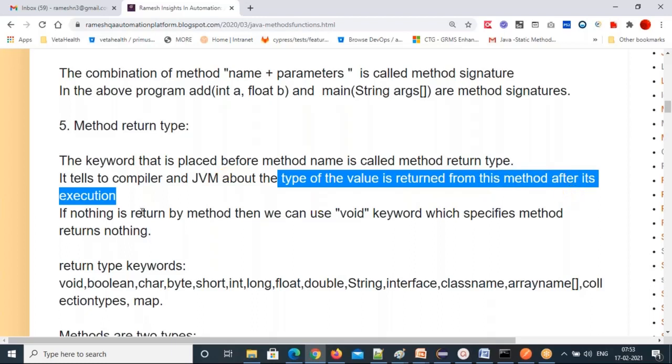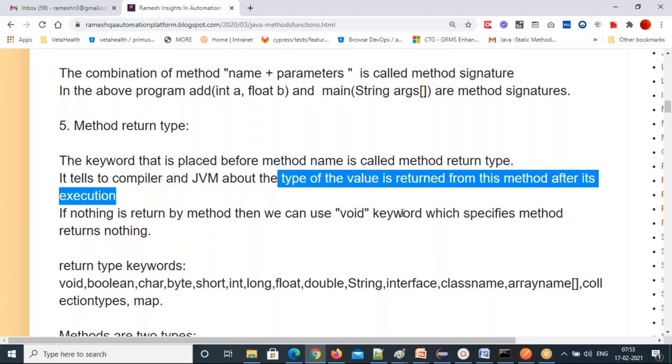If the method returns nothing, then we can use the void keyword, which specifies that the method returns nothing. I already gave the void keyword, and I'm going to show you here again methods with the void keyword and without the void keyword.